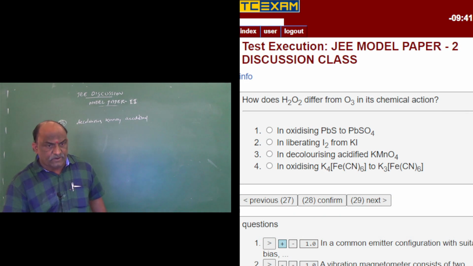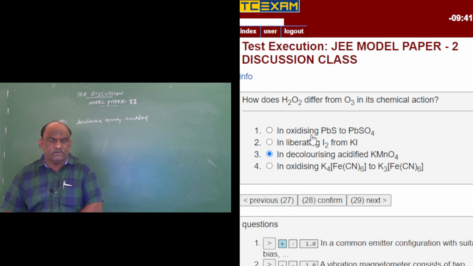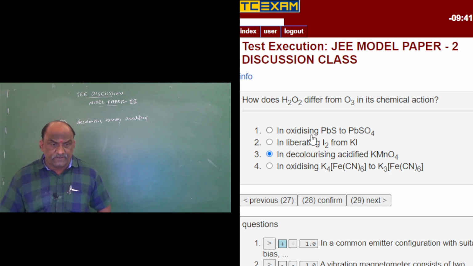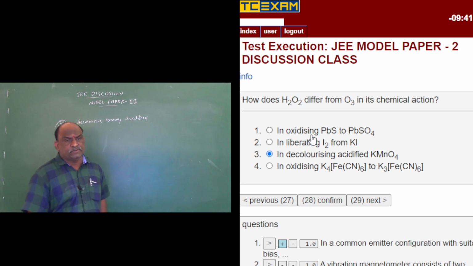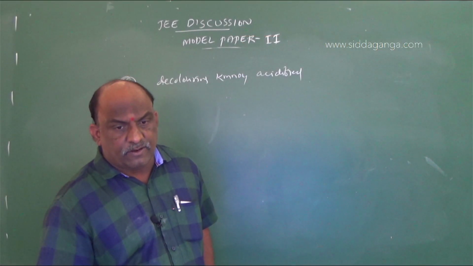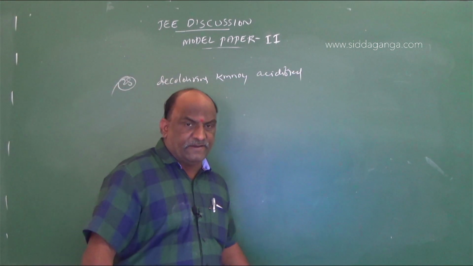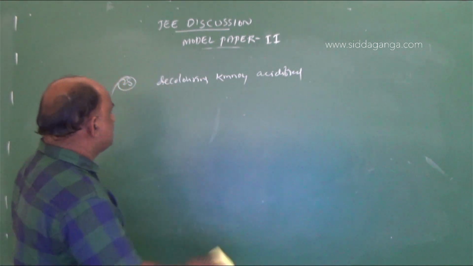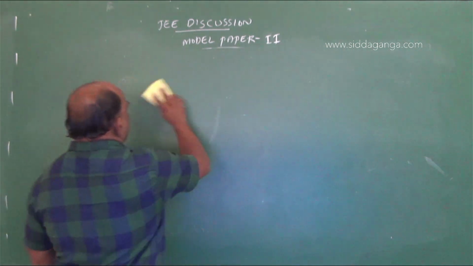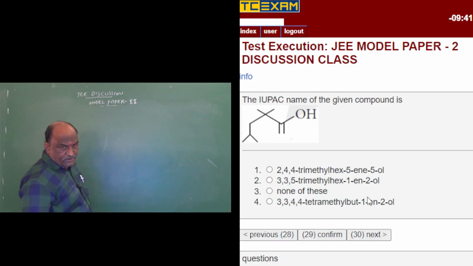It is a simple concept. Both react with PbS to give PbSO4, both liberate I2 from KI, and K4[Fe(CN)6], ferrocyanide at +2, is oxidized to +3 ferricyanide. So all options are correct, but the third option, decolorizing acidified KMnO4, is a suitable differentiating test between H2O2 and ozone. Next, question number 29, IUPAC naming.